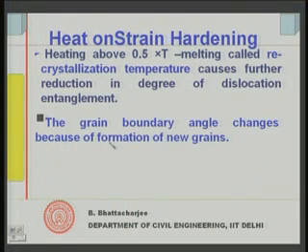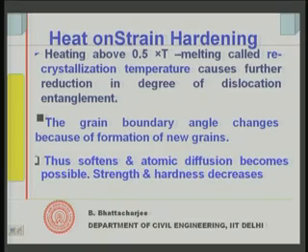This will result in grain boundary angle changes, because the dislocation entanglement occurred as the slip planes were intersecting with each other, and now you have supplied heat. This is an unstable situation, and the heat can redistribute the whole thing. This causes grain boundary changes because of the formation of new grains.